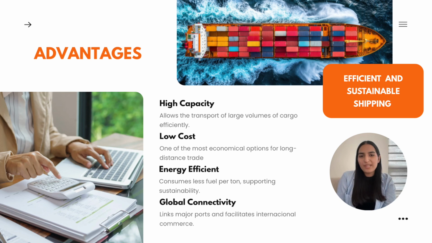Now, let's talk about the main advantages of maritime transport. First, it has a high capacity, which means it can move a large amount of goods at once, something other types of transport cannot do. Second, it has a low cost, making it one of the most affordable options for long distances. Another benefit is that it's energy efficient, since ships consume less fuel per ton of cargo compared to trucks or planes, which is better for the planet. Finally, maritime transport offers global connectivity, linking major ports around the world and making international commerce possible. That is why it is considered an efficient and sustainable shipping method that supports the global economy.